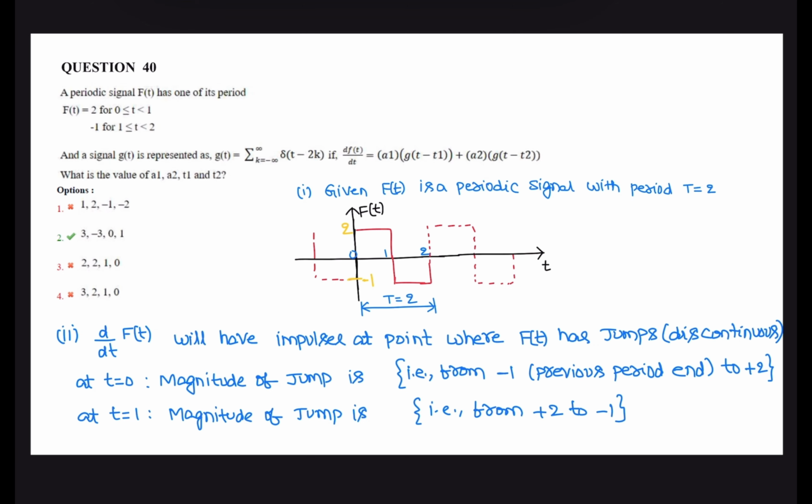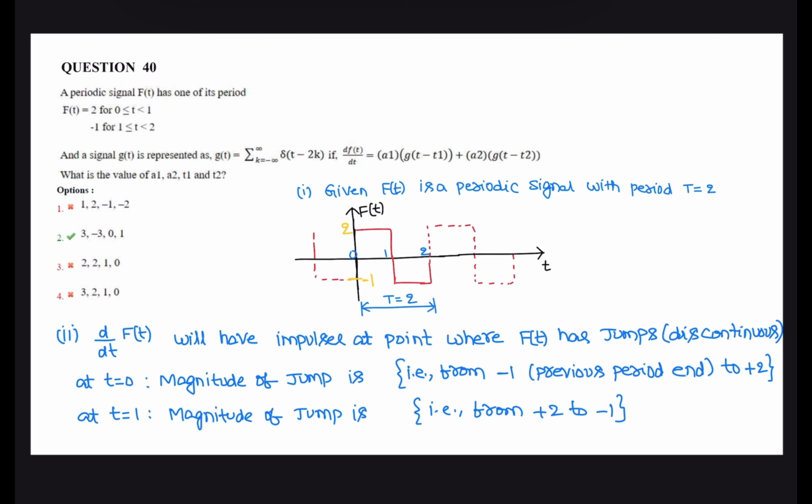Next question. A periodic signal f of t has a period of 2. This is the given signal, and it can be represented diagrammatically like this. Differentiate the given signal.